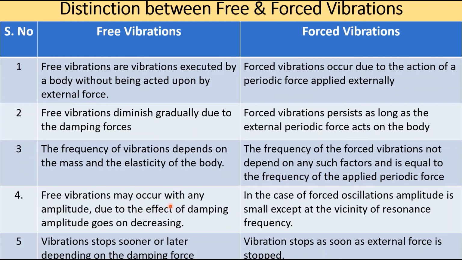Then due to the damping the amplitude goes on decreasing and finally it stops. Whereas in forced vibration, the amplitude remains constant. If the frequency is other than the resonance frequency, the amplitude may be small, but it remains constant. In the vicinity of the resonance frequency, the amplitude will be constant and maximum.